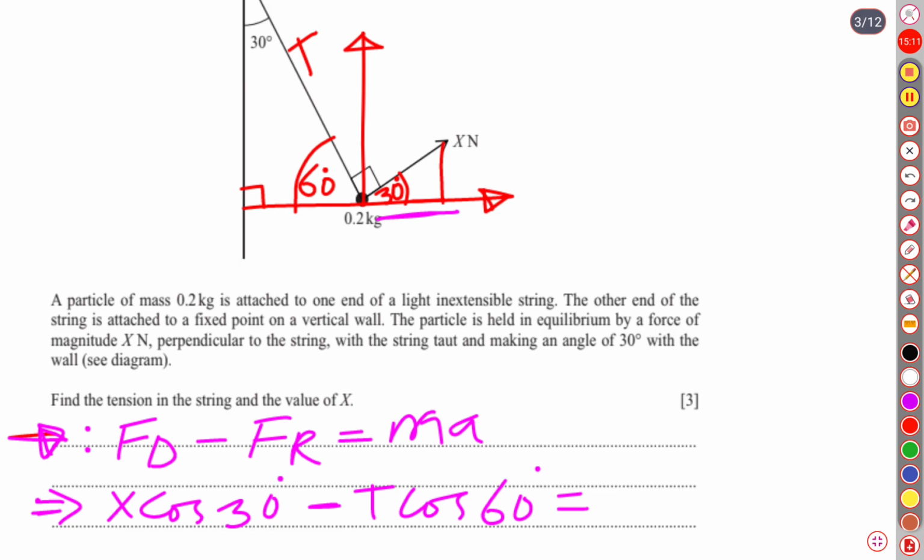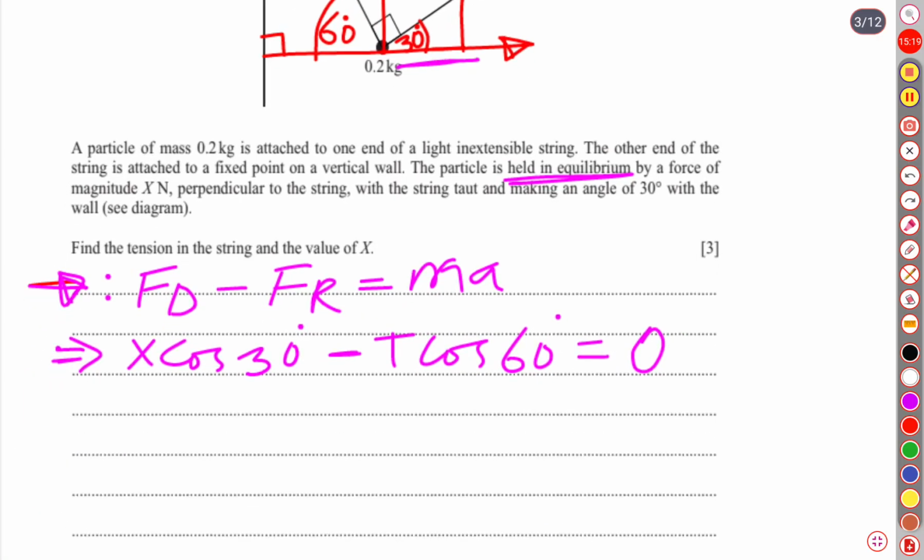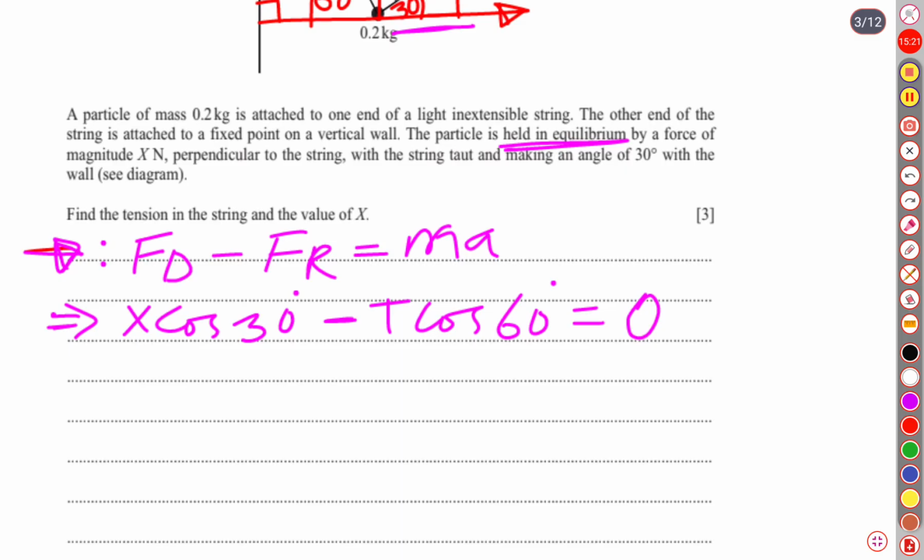As the particle is held in equilibrium, there is no acceleration at all. That means it's zero. So x cos 30 minus T cos 60 is equal to 0. We know cos 30 is square root 3 over 2, so square root 3 x over 2, minus cos 60 is half, so T over 2, equal to 0.